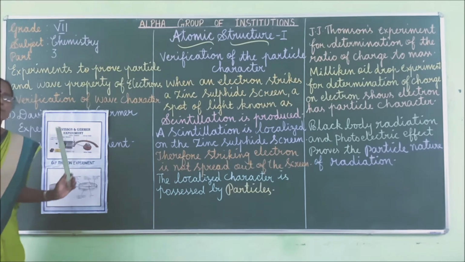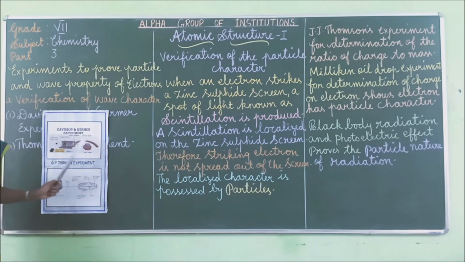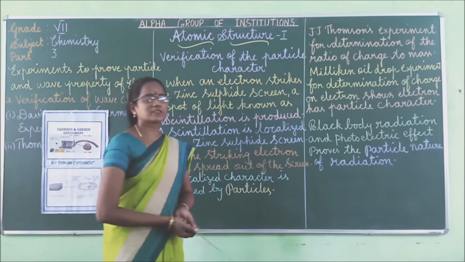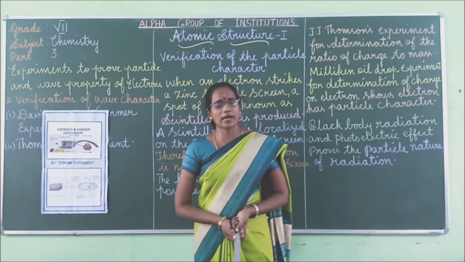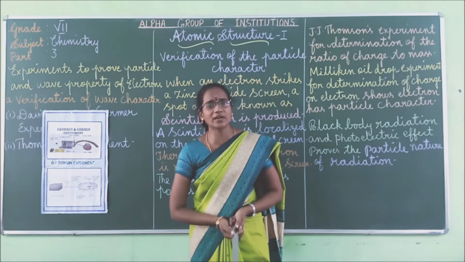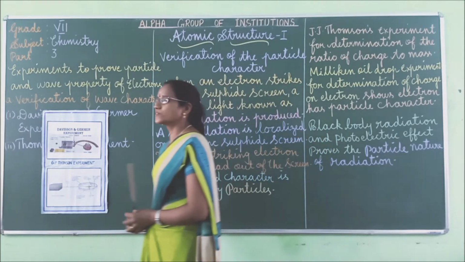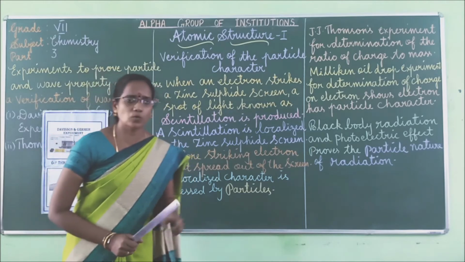Due to this, the diffraction pattern of dark and bright bands are formed. Hence, this experiment proves the wave nature of electron. So Davison and Germer experiment proves the de Broglie hypothesis because de Broglie hypothesis is used to define the wave nature of electron, right? Second one is Thompson experiment that you will get the information through pickwards.